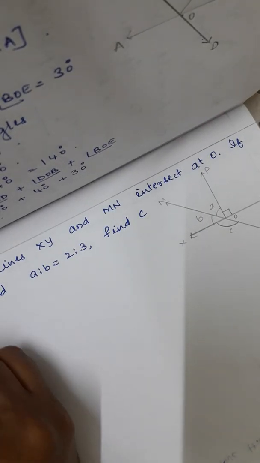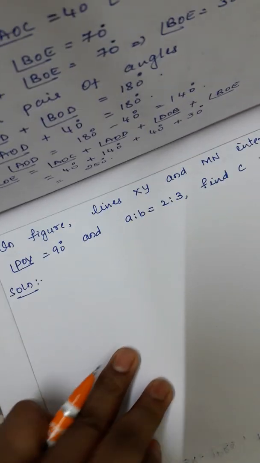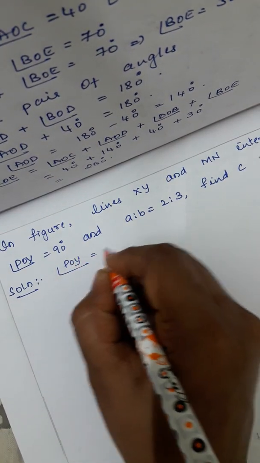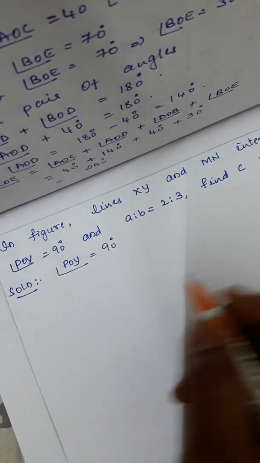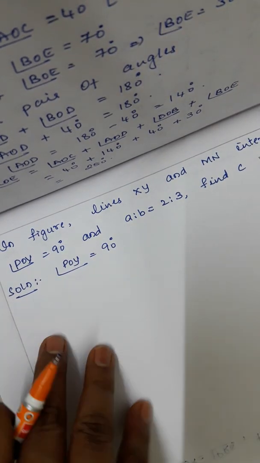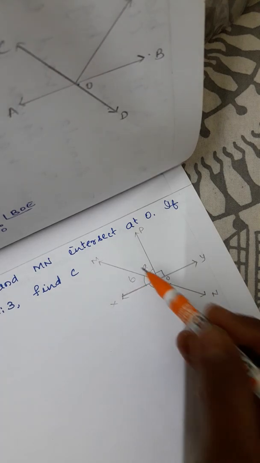So solution, he has given us angle POY is equal to 90 degree, right? So POY is equal to 90 degree, and as we can see here, A plus B together constitute 90 degree.